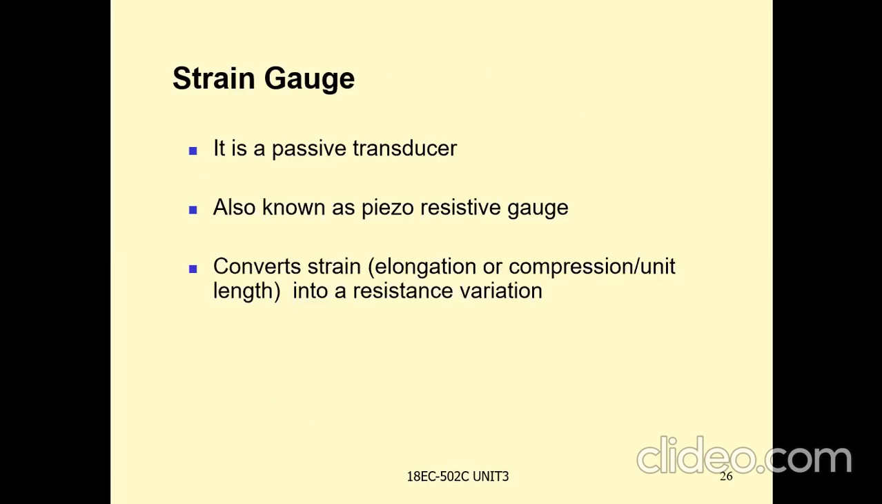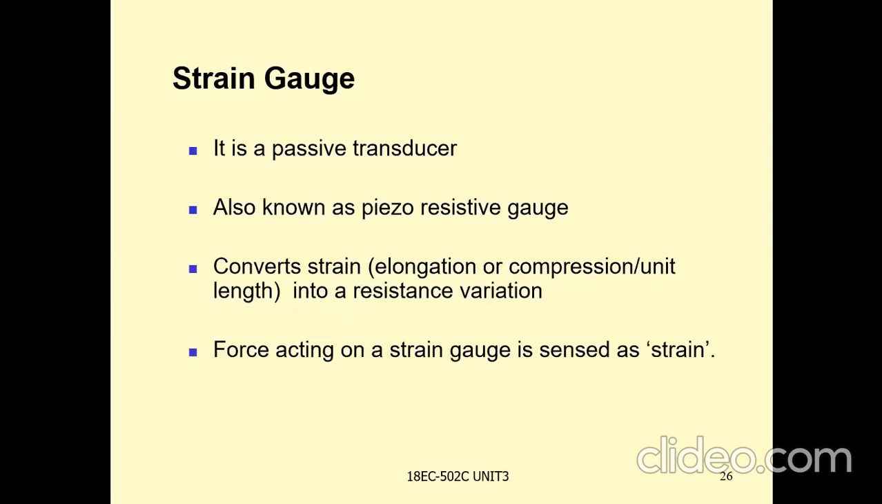It converts strain into a resistance variation. Strain here means elongation or compression per unit length, so the length of the wire may be varied. It converts that strain into a resistance variation. That means the force acting on a strain gauge is sensed as strain. Whatever force is applied is sensed as strain. With this strain, the wire may be either compressed or elongated, and that is converted into resistance variation.